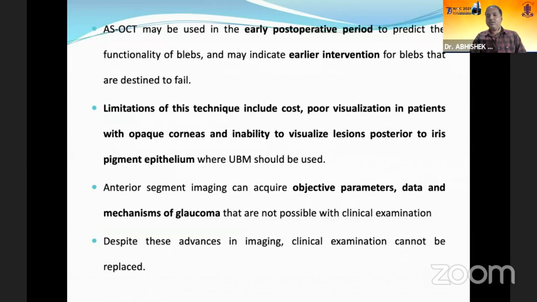It may be used in the early postoperative period to see the functionality of blebs, and may indicate early intervention for the blebs which are destined to fail. The only limitations include the cost and the poor visualization in opaque corneas and inability to visualize the lesions posterior to the iris pigment epithelium, where UBM should be used. So anterior segment OCT can acquire images and give objective parameters, data, and the mechanism of glaucoma that are not possible with the clinical examination.